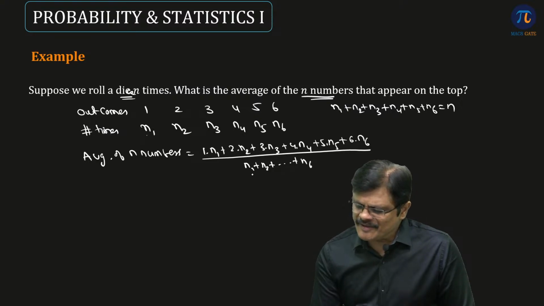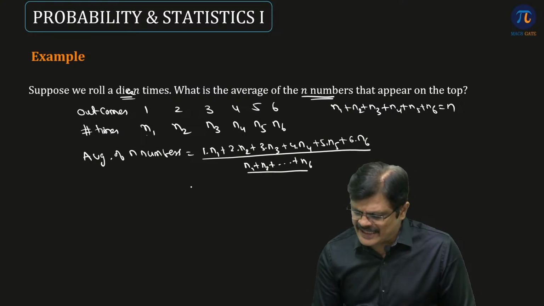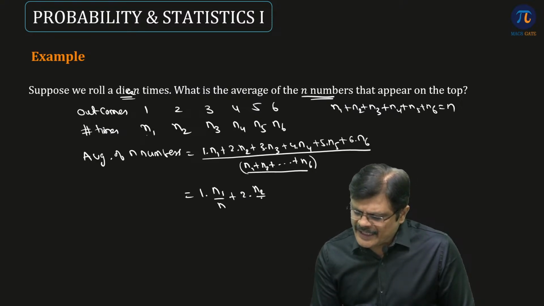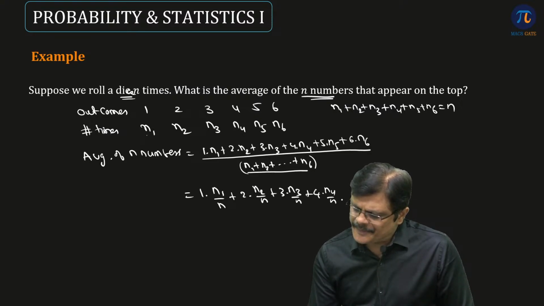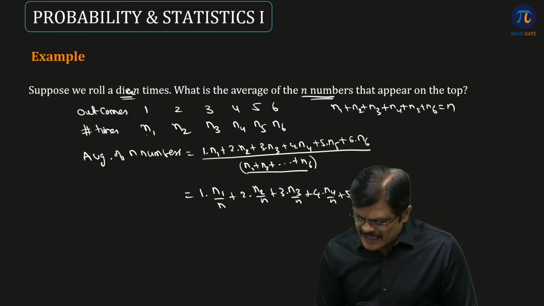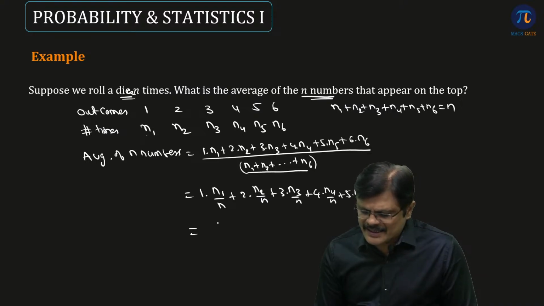But what is the sum of the frequencies, sir? Sum of the frequencies is n. So you can write it as 1 into n1 by n, 2 into n2 by n, 3 into n3 by n, 4 into n4 by n, 5 into n5 by n, and 6 into n6 by n. And this one we can write as sigma x into probability of x.